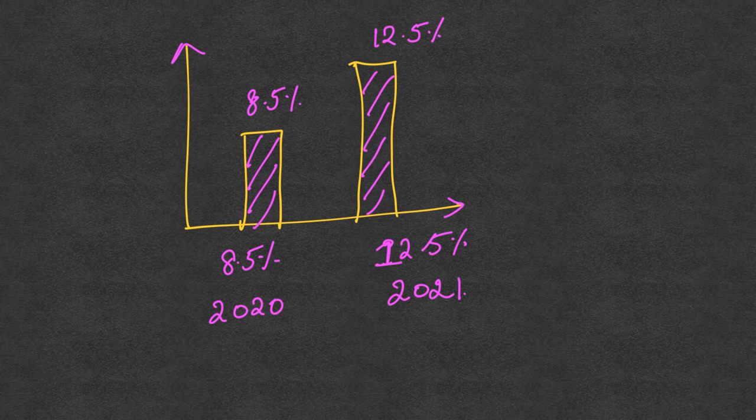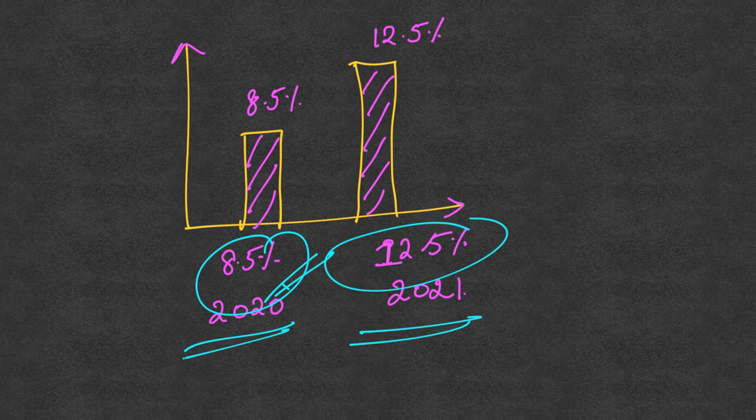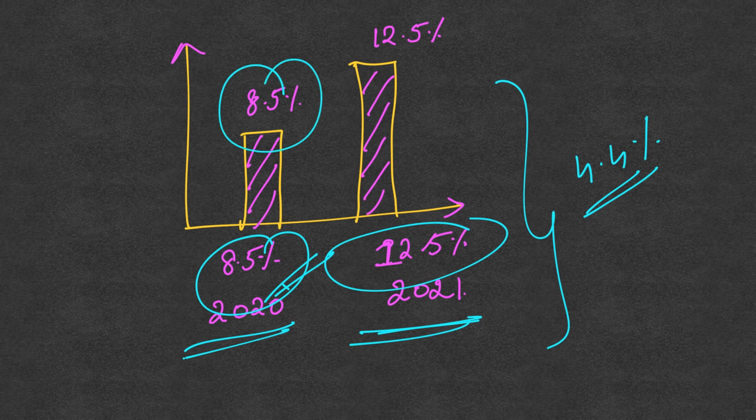According to the RBI estimates, the NPAs, the non-performing assets, as of March 2020 were 8.5% of the total lending of the banks. But this is going to increase to 12.5% by March 2021. This estimate holds true if the economy contracts by nearly 4.4% this year. So this is the data: NPAs being 8.5% in March 2020 can become 12.5% by March 2021 if our economy contracts by 4.4% this year.